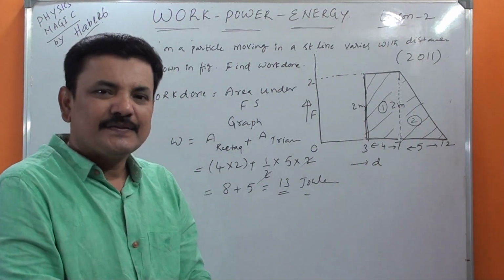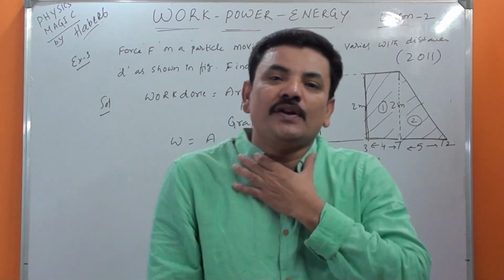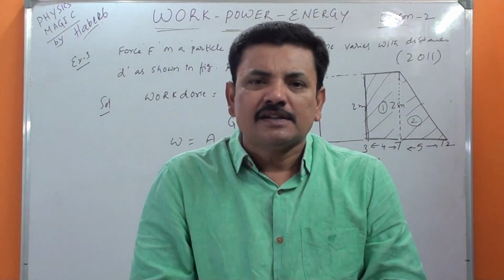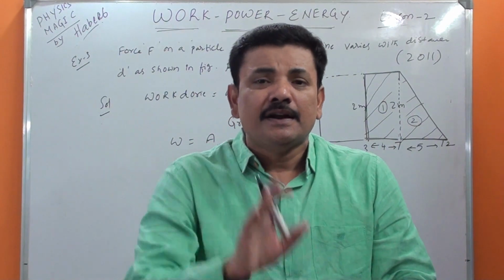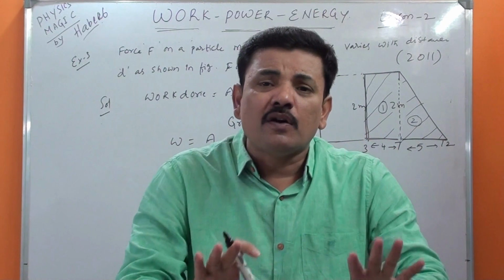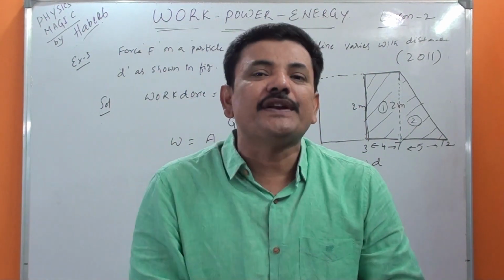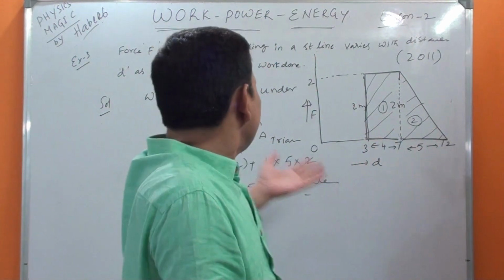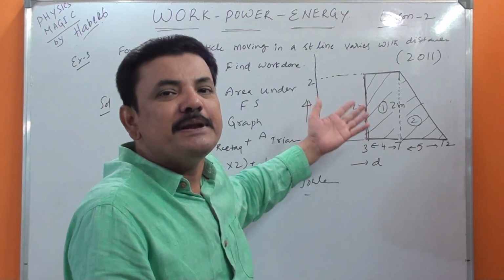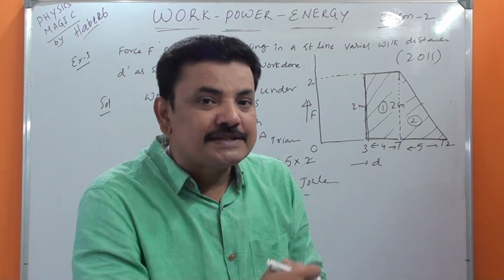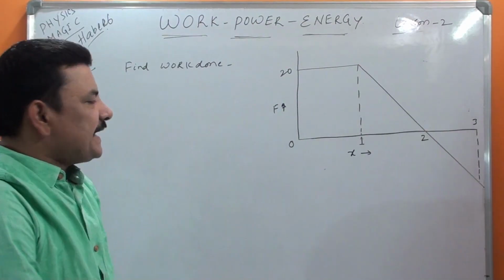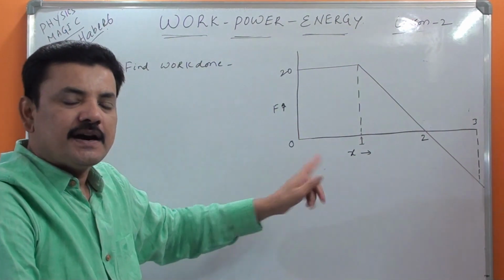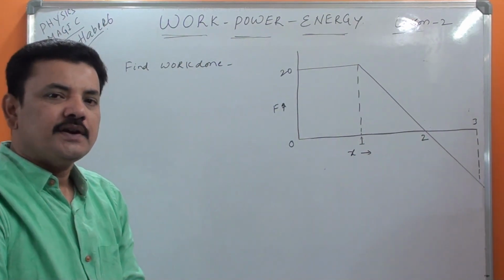How simple it is. It is just like if anyone asked you what 2 2s are: 4. Such a simple thing. Maybe you are feeling the concept is difficult, but listen, if you understand, my students will 100% do it. If a graph comes, they will easily find the work done simply by finding the area. Now let us do one more model, you will get some more clarity. We will take another example, slightly different. If you do that, then 100% any graph question you get, you will do it.